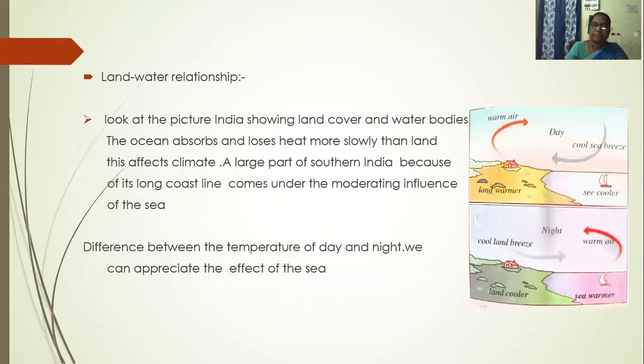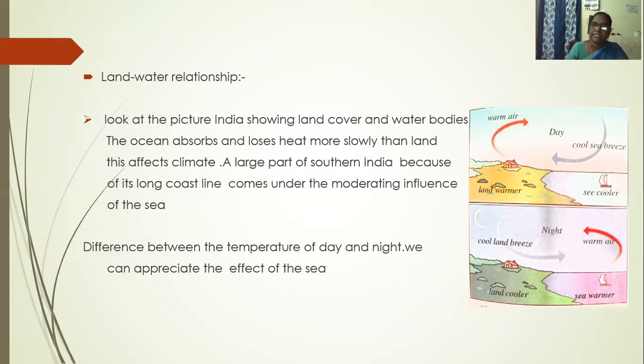Next, the land-water relationship. See the pictures. The day is warm at the sea beach, the sea is cooler and the land is warm. The first picture we see in the daytime, the second picture in the night time. Nighttime, cool breeze; daytime, hot breeze, as we see in the pictures.